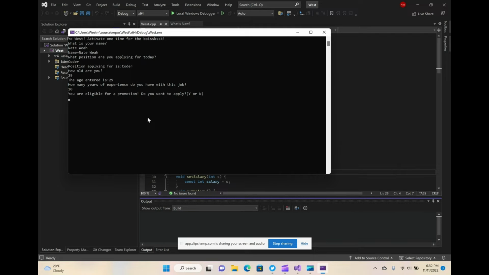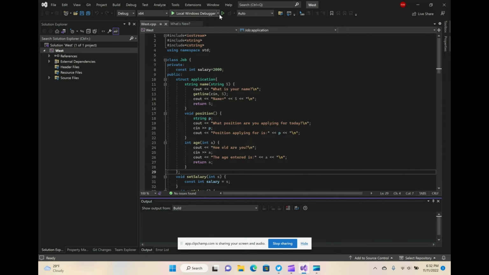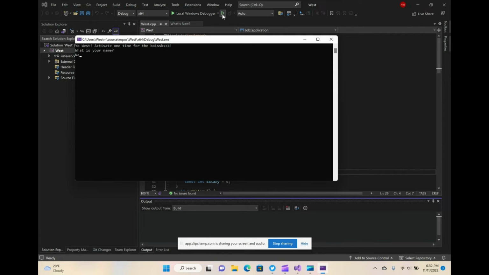Do you want to apply? You get two options, yes or no. Let's just say yes. It says, sounds good, let's continue then. Here's your base salary. And the base salary, when I go back, was the thing that was private. Overall, it says add two references. But before I go to the two references part, let me run that again and put less than 10 years experience. Okay, here you go.